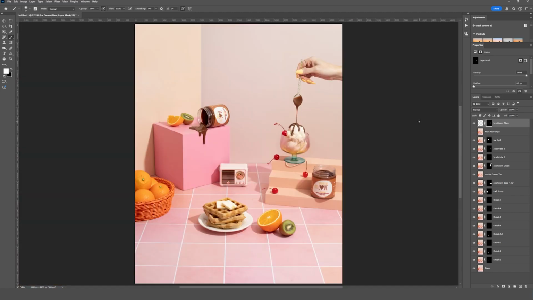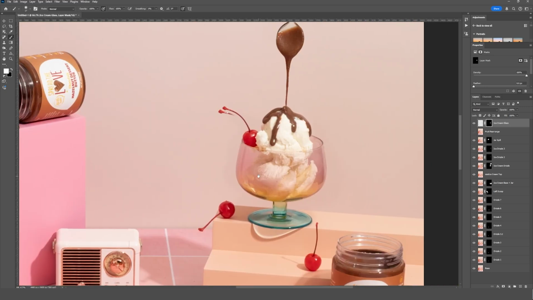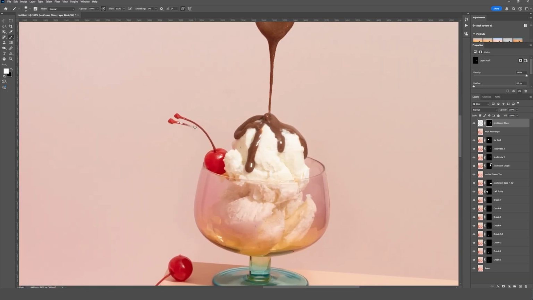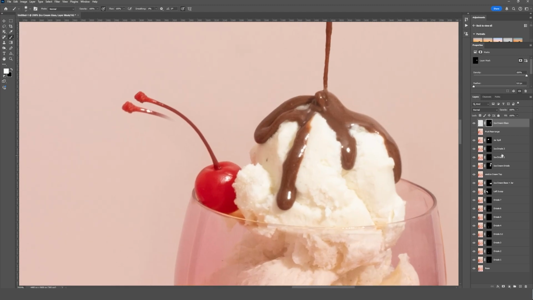I think overall this came together really nicely. I know that was a ton of images to composite together, but it's partially because I just chose a really complex concept. And before I let you guys go, let's find out where this cherry stem issue happened. Don't know how I missed this, but it happens. So I think this must have come in, yes, okay.